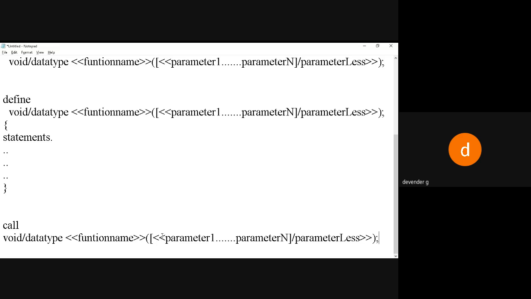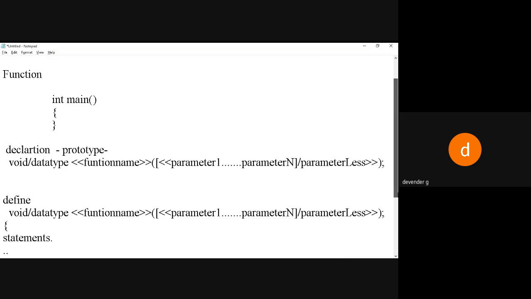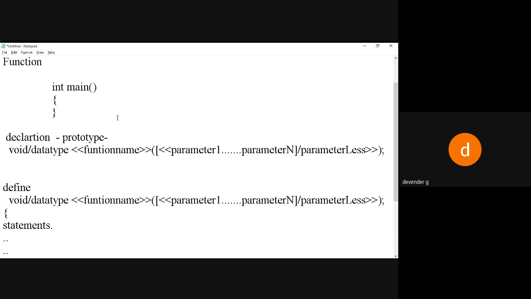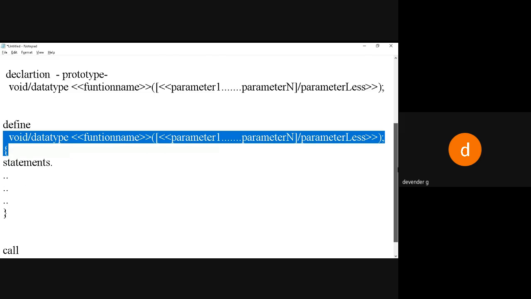So don't get confused about what parameter and parameterless mean. It means I am passing the values in these braces. Depending upon the structure, if the structure is accepting values, you give the values. If the structure is not accepting values, don't give values. So this is how you do it. This is about the structure of your function. We have been writing default functions, like the main function, but I want to create our own function, which we call a custom function. For that, we need a declaration, then we have to define it, then we have to call it.